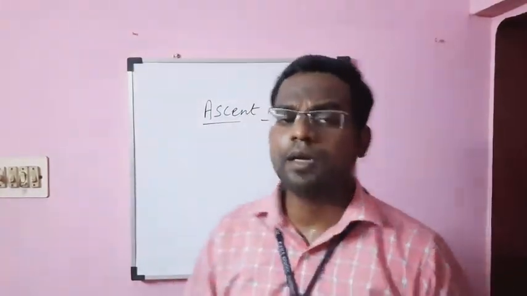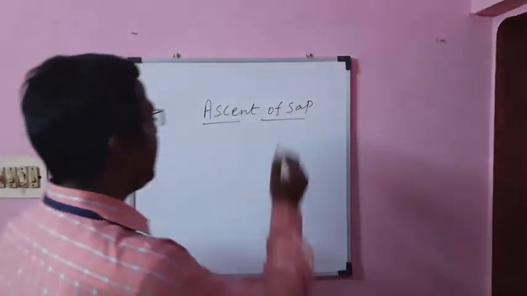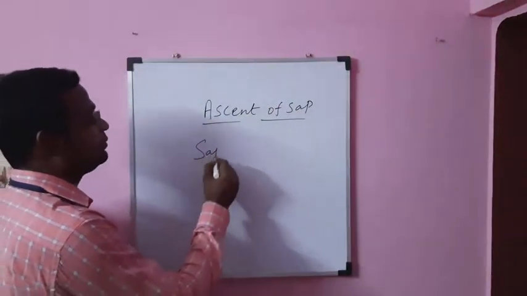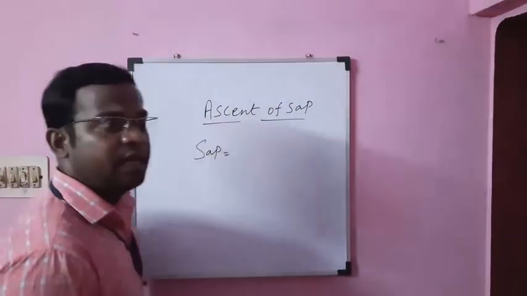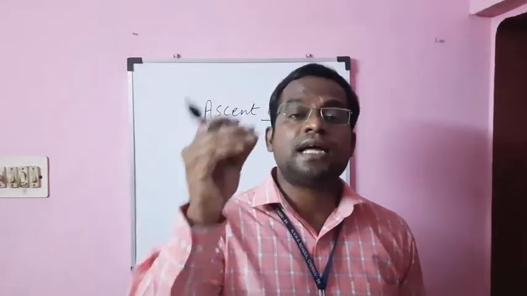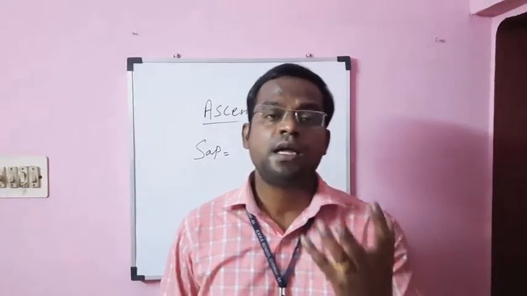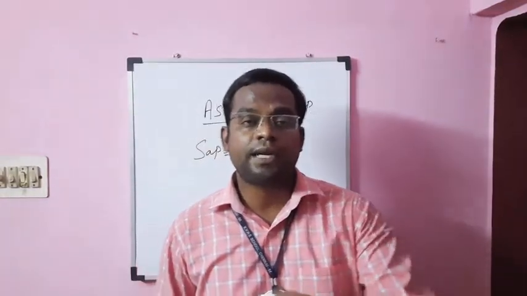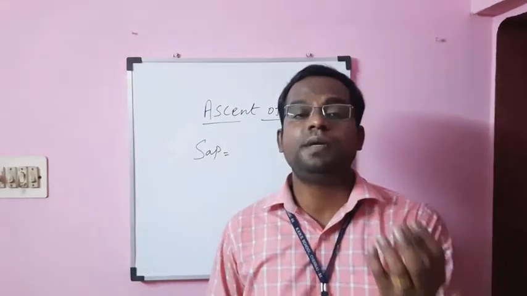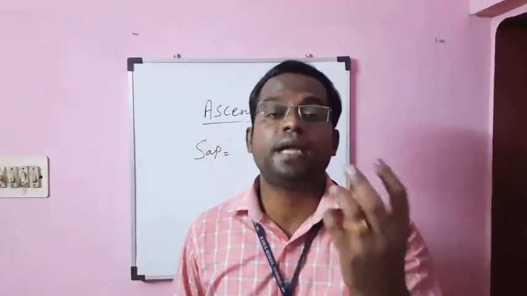Now, what is the meaning of sap, and what is the meaning of ascent? Let me explain. The sap means the water which is present in the xylem of the root region. Some of the water which has been absorbed from the soil will be in the region of the root, especially in the xylem element.